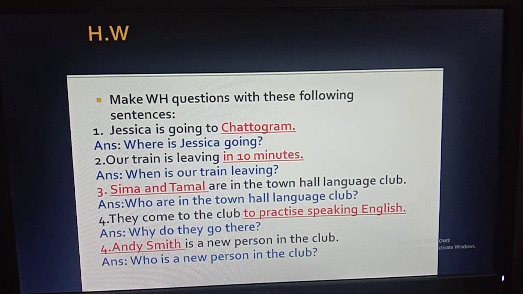Then number 5, Andy Smith is a new person in the club. So Andy Smith is a person, that's why you have to make the question with who. So the question will be, who is a new person in the club? Okay.